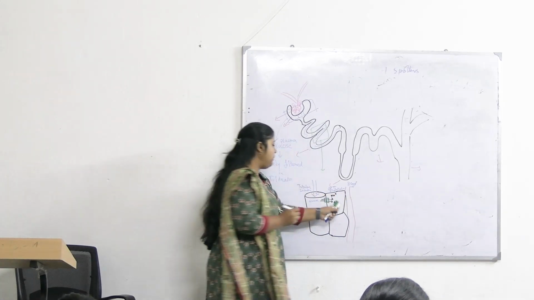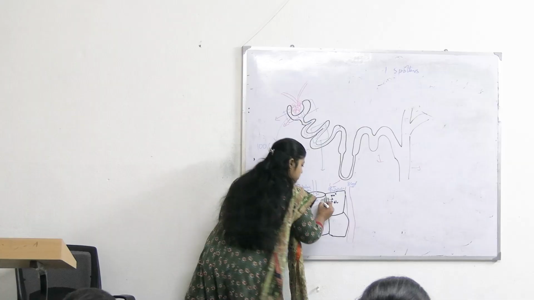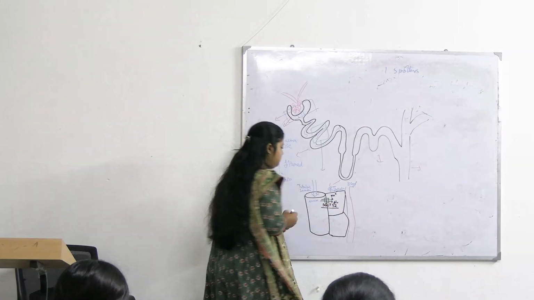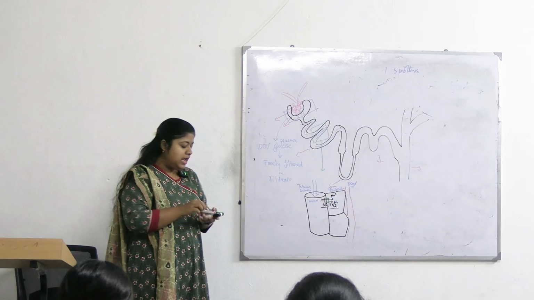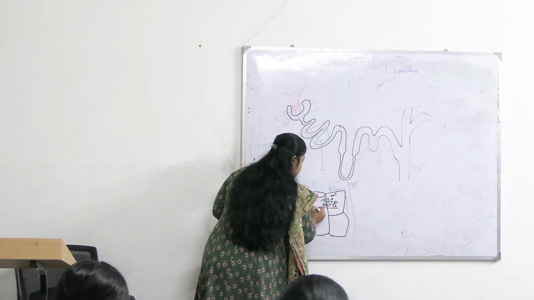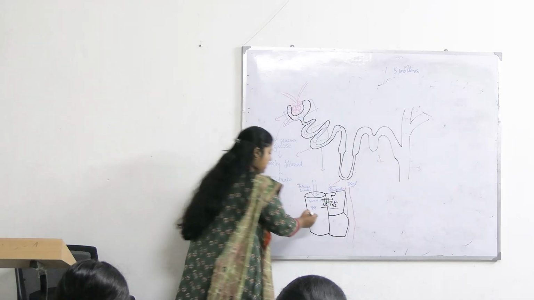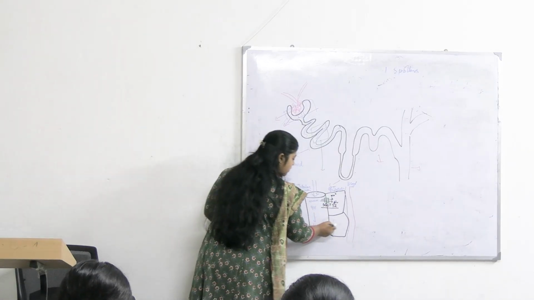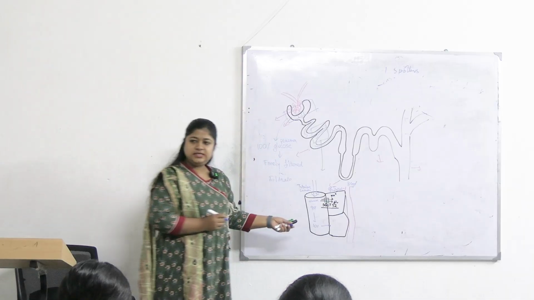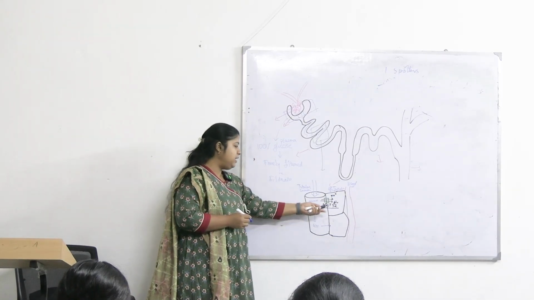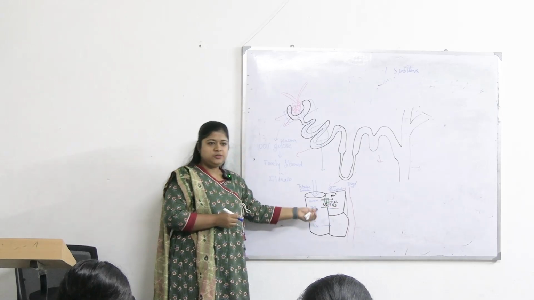So sodium and glucose, SGLT1 or 2, they are responsible for 90% in the initial part and the rest of the 10% in the later part of the PCT for the reabsorption of glucose. So SGLT1 or 2, both are responsible.